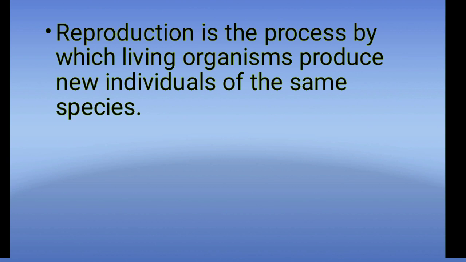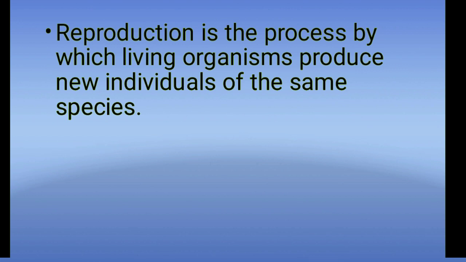Reproduction is the process in which living organisms produce new individuals of the same species. Means, for example, parents will reproduce children. That is reproduction in simple way. Then here same species I have written, means what? Humans will reproduce humans only. Then plants will reproduce plants only. Then bacteria will reproduce bacteria only. So this is reproduction.